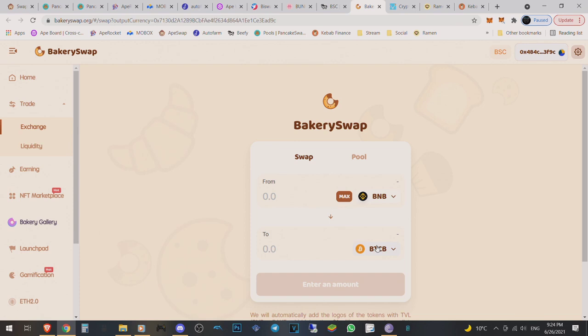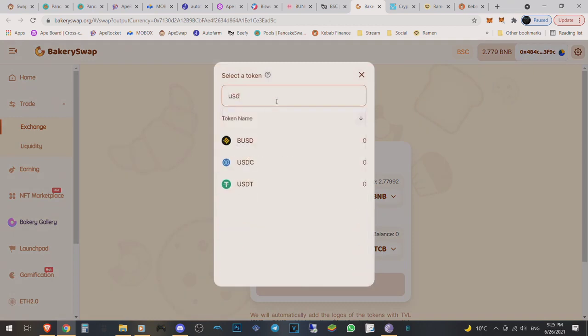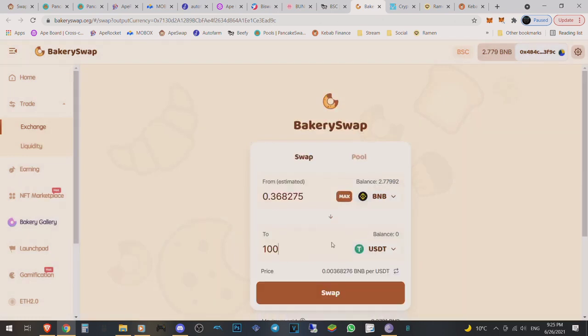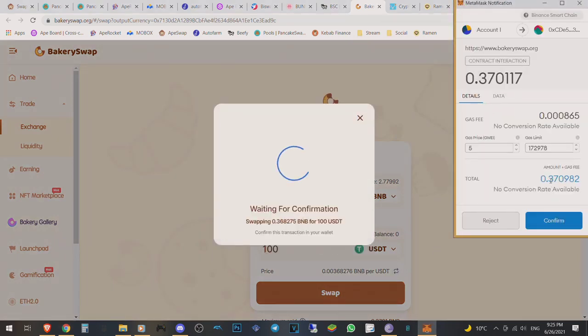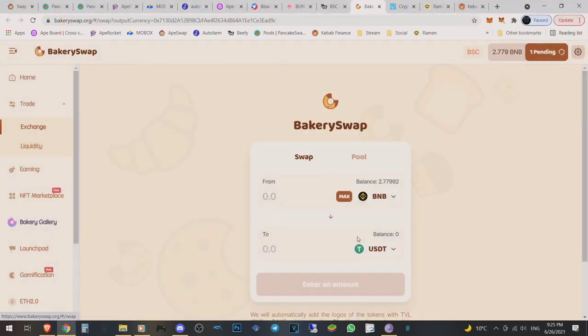And for argument's sake, that is not exactly what we want right now. We want to get, first of all, USDT, so that we know that we're only doing this with $100, right? We take $100, we swap the BNB that we want right now to 100 USDT. So we swap. We're going to get the $100. Why is it so high? Gas fee. Oh, okay, it's because we're swapping BNB. Okay, so we're swapping BNB over to USDT. Then with the USDT, we want to buy.